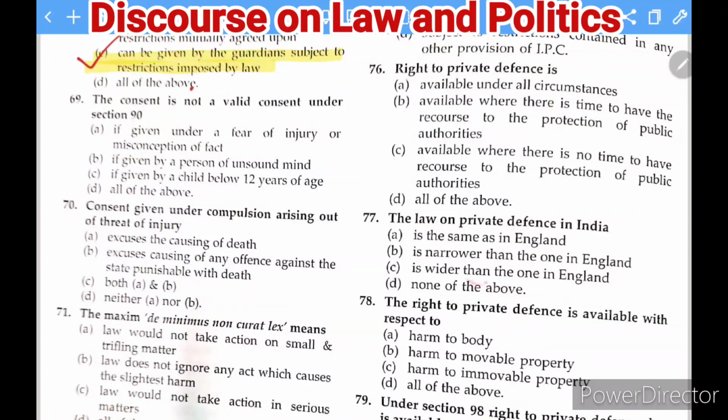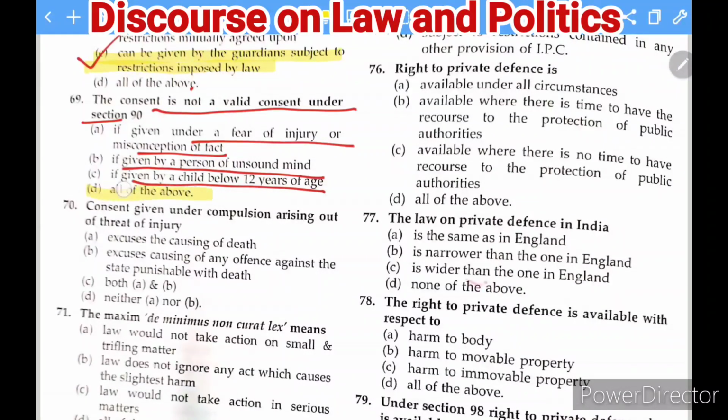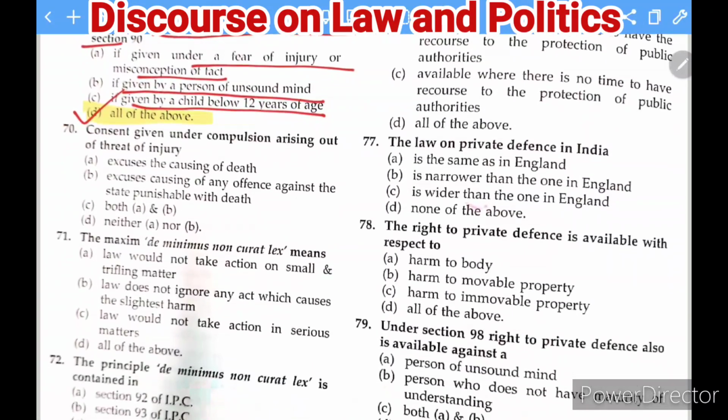Next question: consent is not valid consent under section 90 of the IPC if given under a fear of injury or misconception of fact, if given by a person of unsound mind, if given by a child below 12 years. And the right answer is D, because in all these cases the consent could not be considered a valid consent.